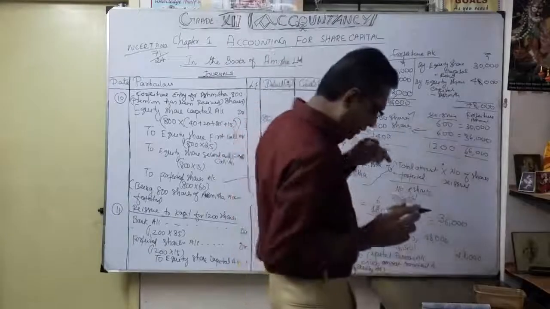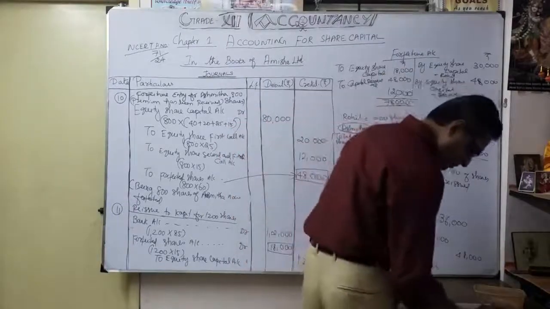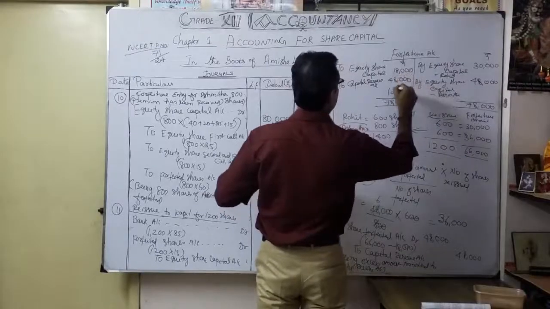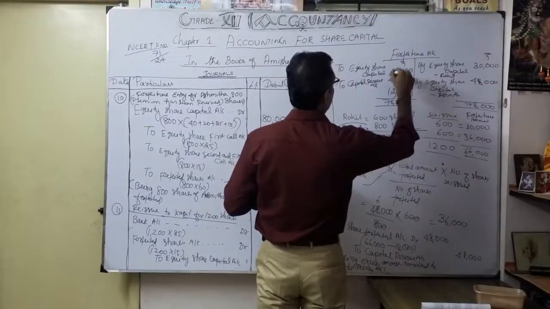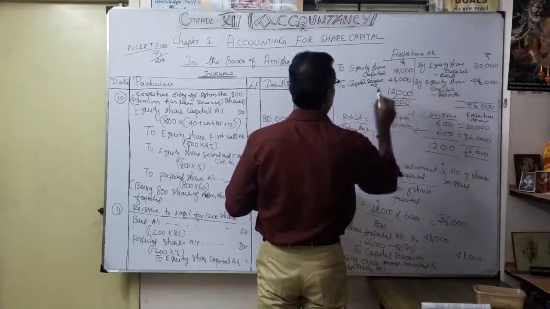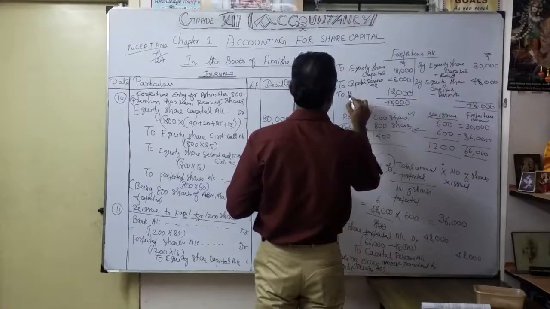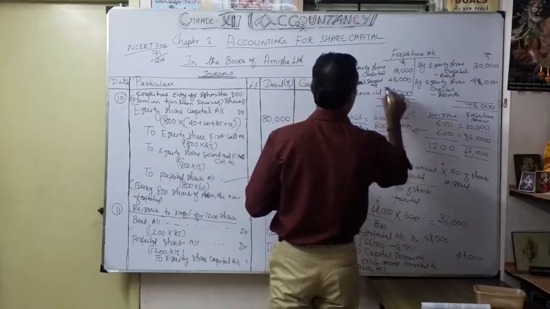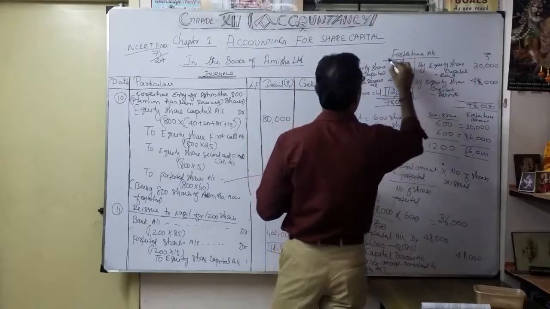So how much? 12,000. So to balance carried down. This is the money available in the forfeited shares account.